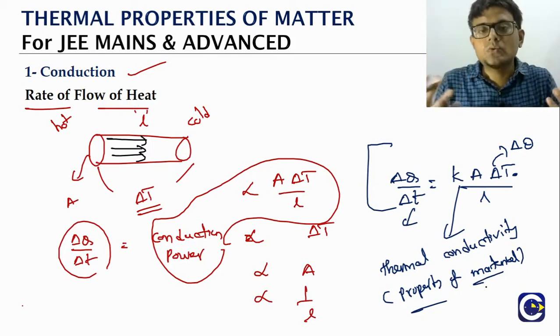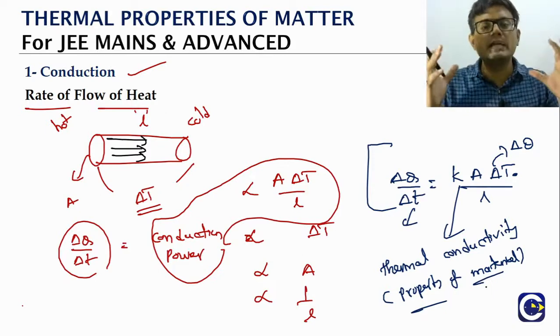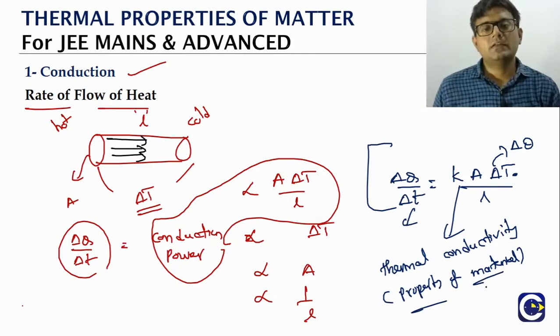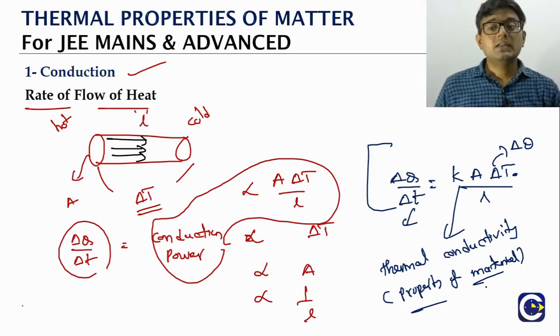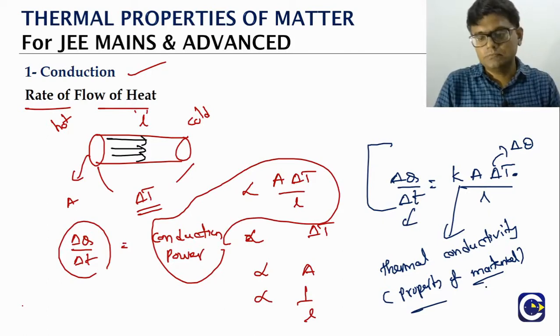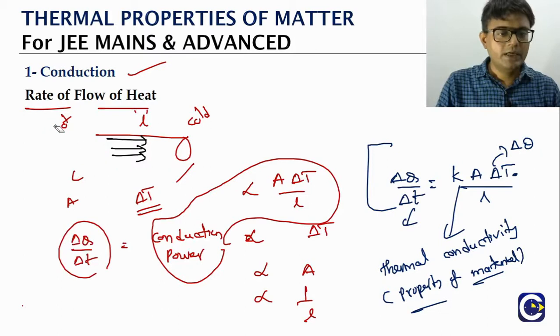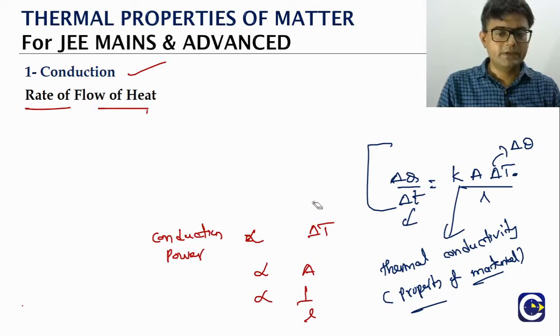So whenever we get a new term or a new quantity or a new constant, obviously one question that we need to be ready with is what is the unit and what is the dimensional formula of that quantity or constant. So here one question that can be asked is, what will be the dimensional formula for the thermal conductivity? So just check this. I'll just erase some part in the left side so that we can use it for the dimensional formula calculation. So what will be the unit and what will be the dimensional formula for the thermal conductivity?